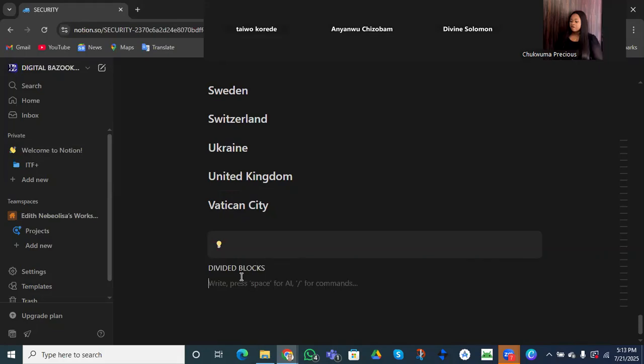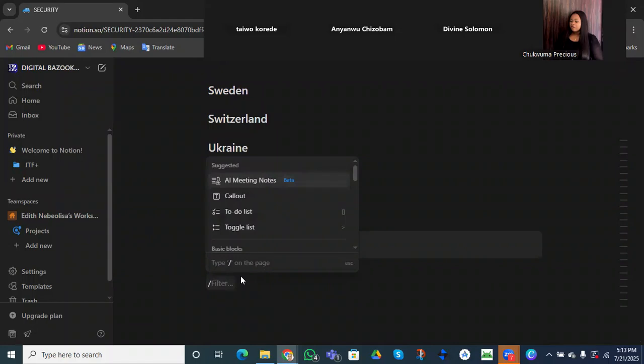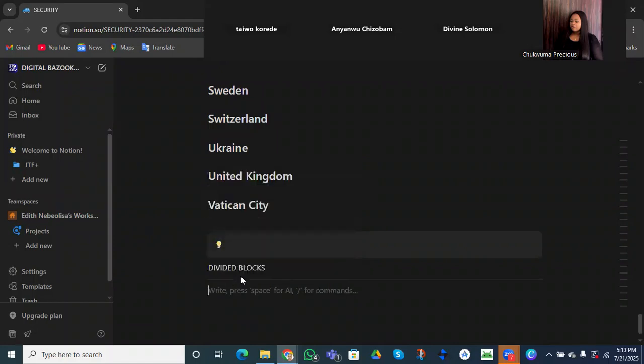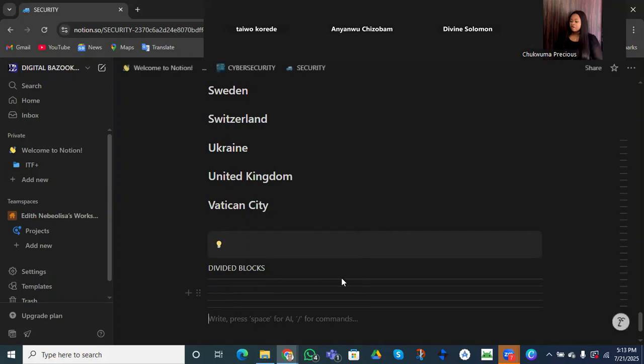So what is our divider block? You can do that by just typing three dashes, right? See, it starts giving you dividers, right? Just three times. Or you can use slash div, then the enter button. Then here it comes.